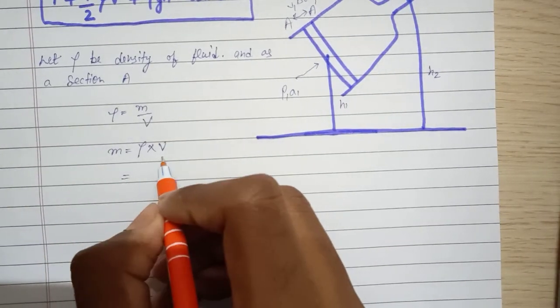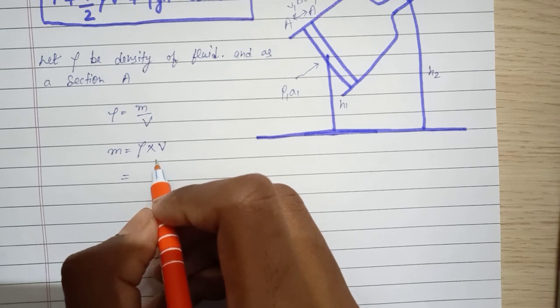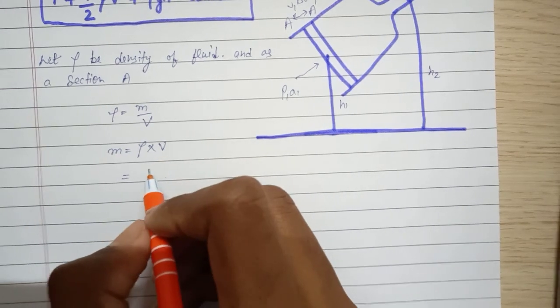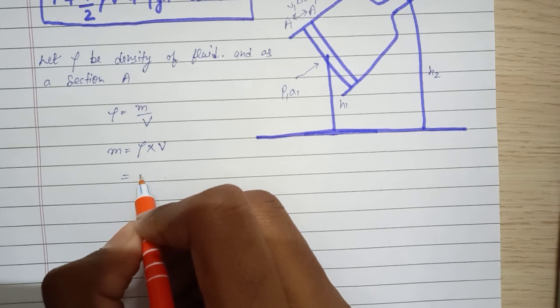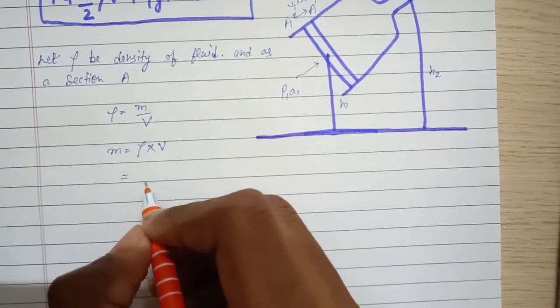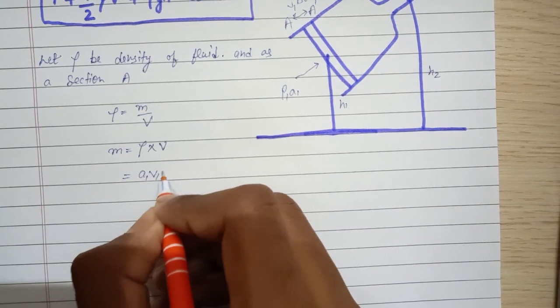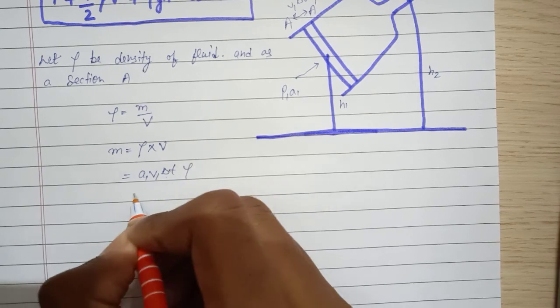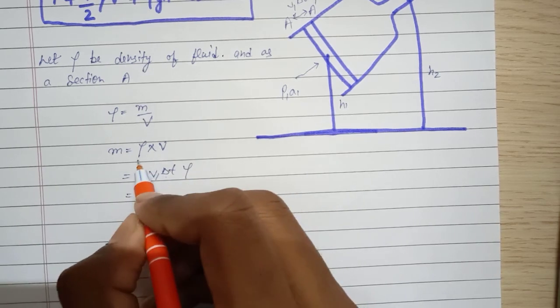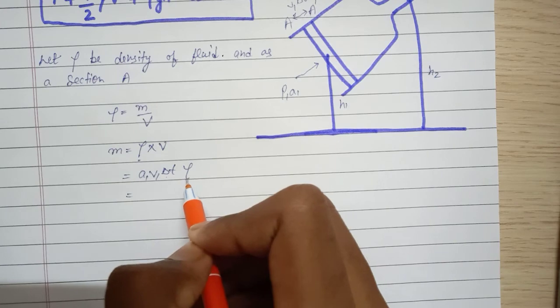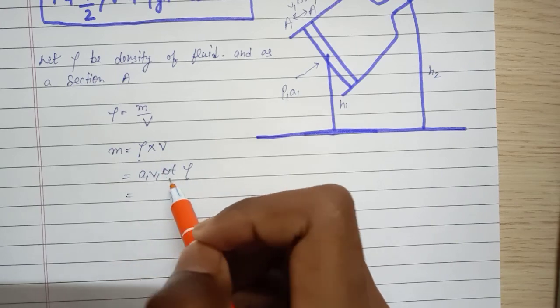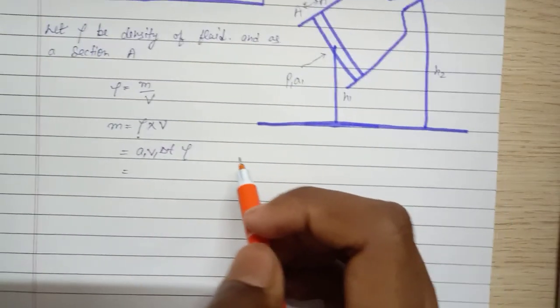Volume we can write as area of cross section into length, so the mass is A1 V1 delta T rho. Density we have denoted as rho, and volume is A1 V1 delta T. So this is the first equation.